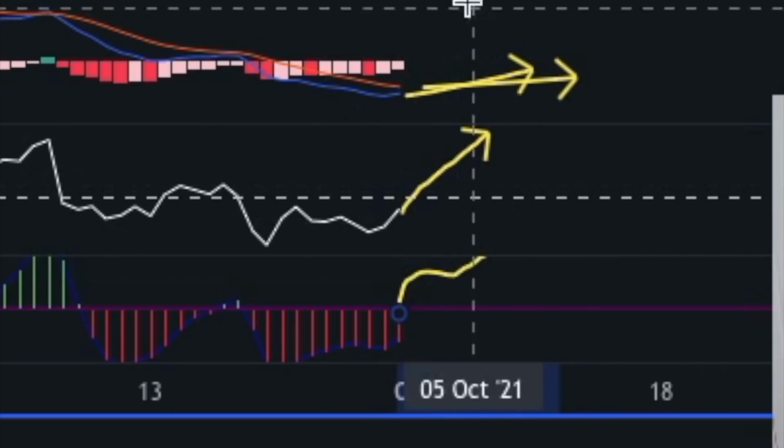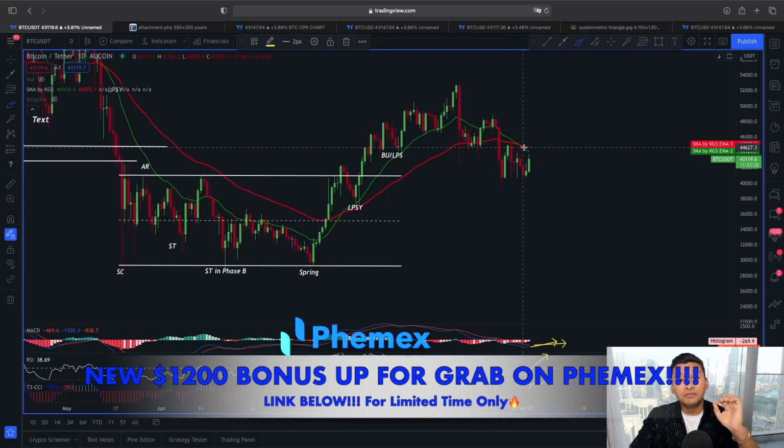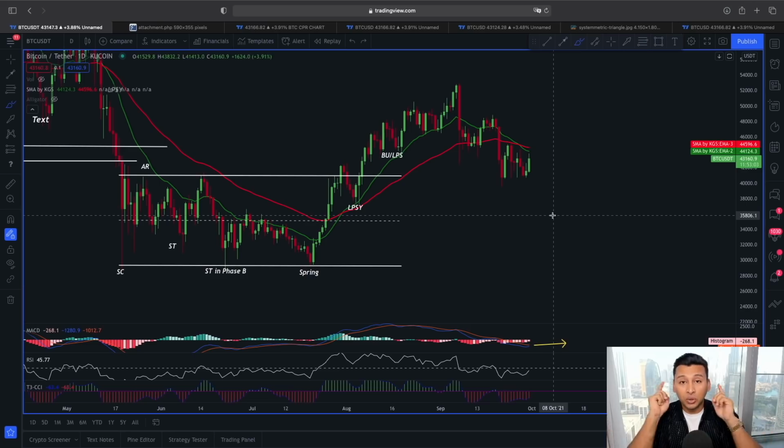If we are going to see these 3 indicators also confirming the price movement, then there is a very high chance that the price is going to break out of this resistance and flip it into support. But as long as we remain below this Williams alligator indicator and also this 50 and 20 exponential moving average, the price of Bitcoin could still see some more weakness and also potential downward price movement. So this is one scenario you have to take into consideration.